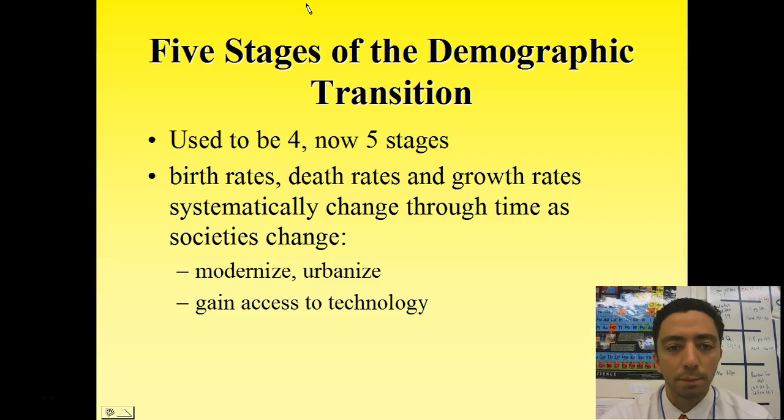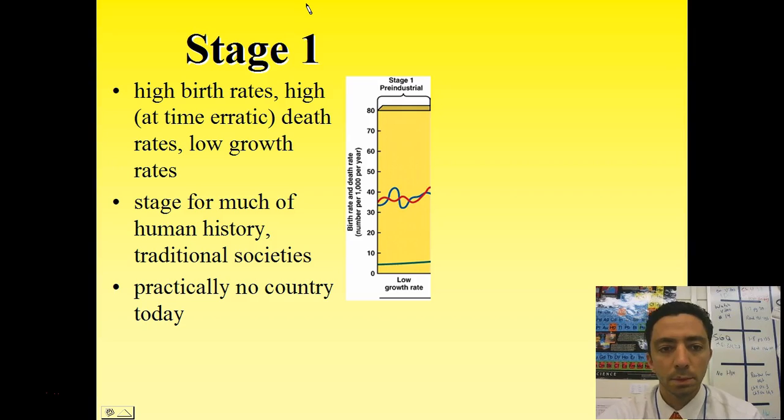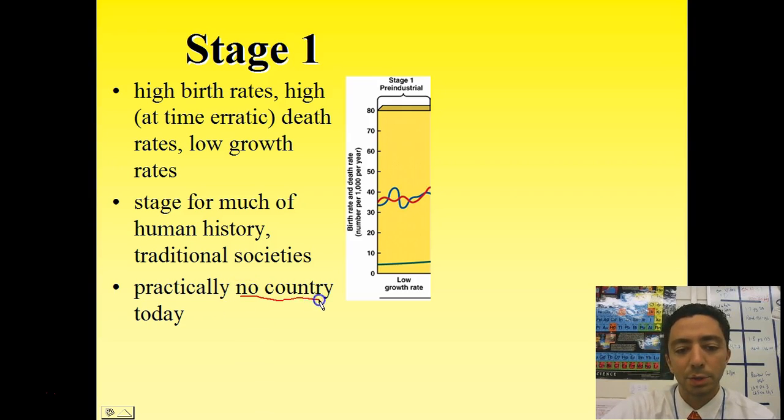So let's look at stage 1. I just cut off that left part of the graph here. One thing I want to say right off the bat is practically no country today is in stage 1. Some think that sub-Saharan African countries that are in constant war and struggle for power and conflict minerals could reverse back from stage 2 into stage 1 due to the demographic trap. That's one thought, but currently there's no country in this stage.